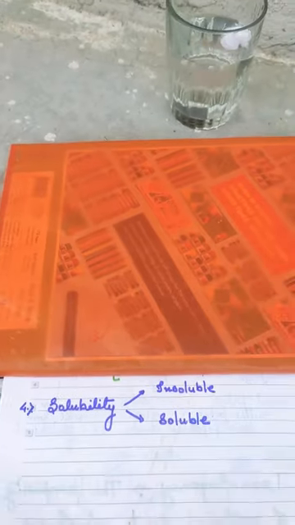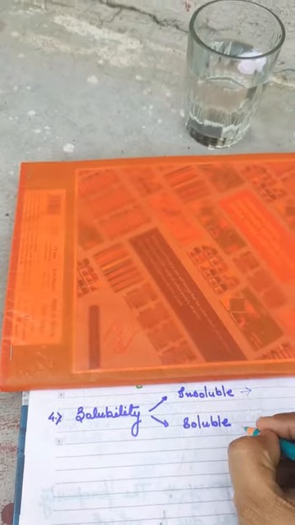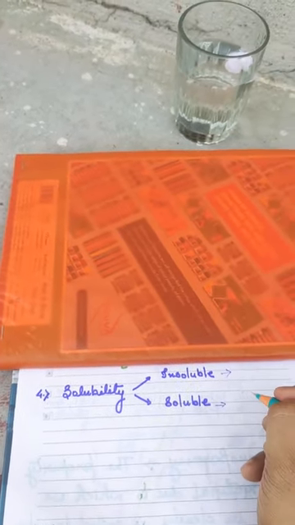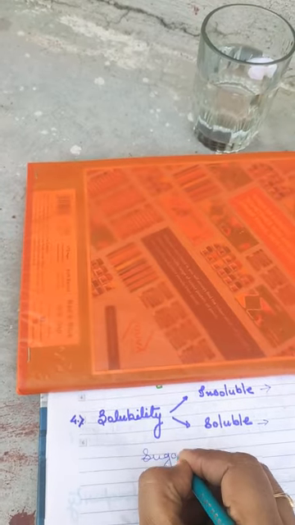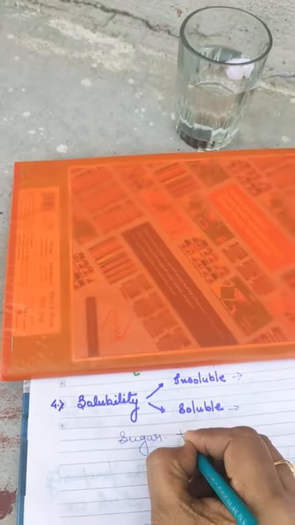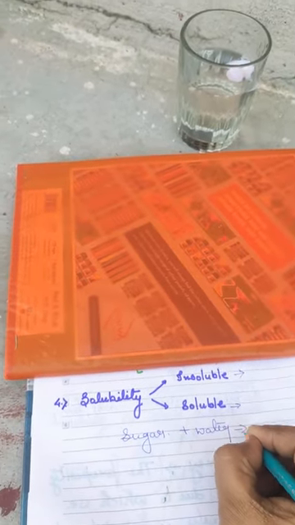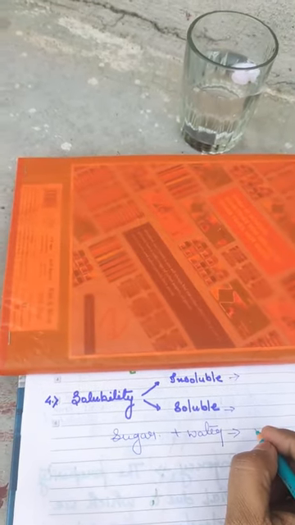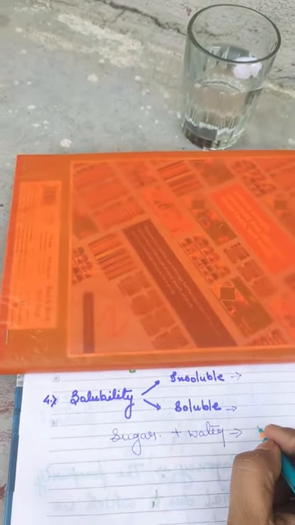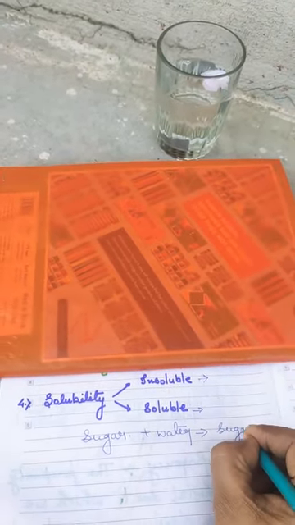Now solubility is again very clear to you. Insoluble means which does not dissolve in the water. Soluble means which dissolves in the water. Sugar, you must have seen sugar. When it is mixed in the water, what happens? It becomes invisible. Means we will not be able to find out where the sugar is. The sugar gets mixed into the water and we get the sugar solution.